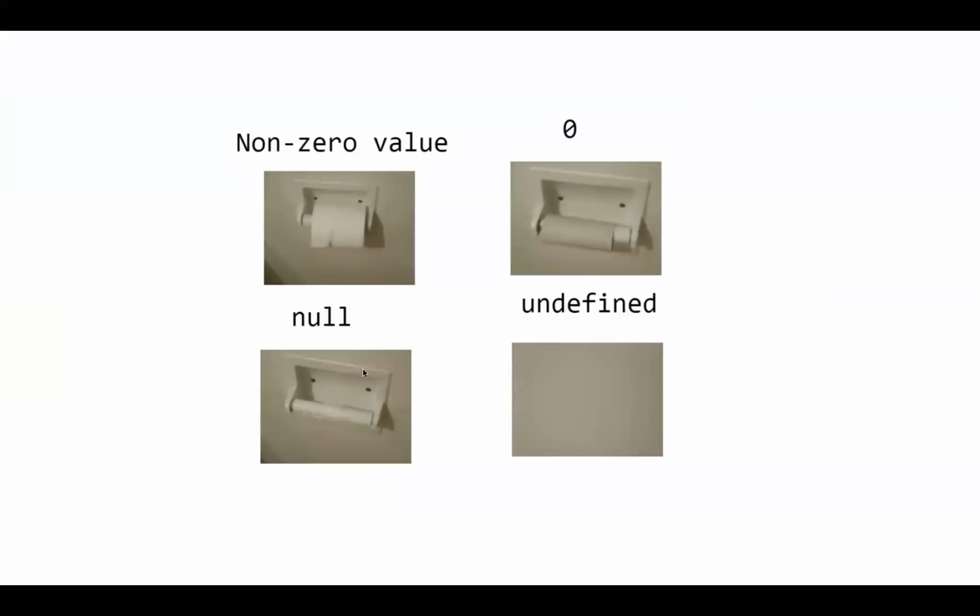So this is one better picture for you to understand. Non-zero value, obviously something is there. Zero means that the quantity is zero, and null means that something exists but the value is empty. The data is wiped out of it. And undefined means it just doesn't exist, we just don't know the value of it. So this is the picture that might help you in understanding null and undefined. Very small difference, but if you get more into it, you'll be getting more clarity about null and undefined.